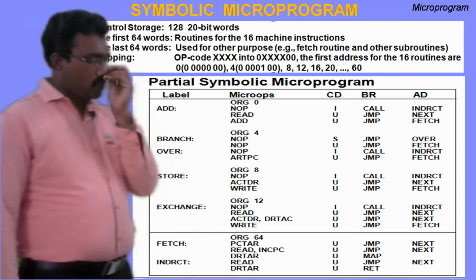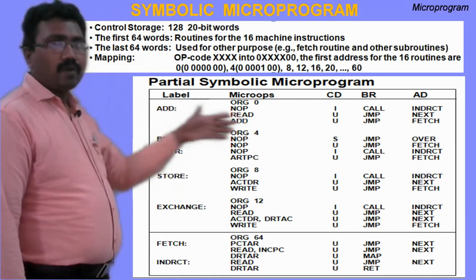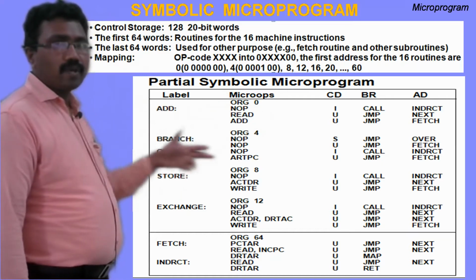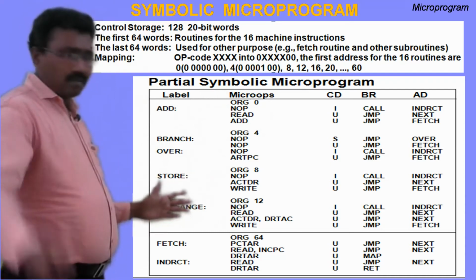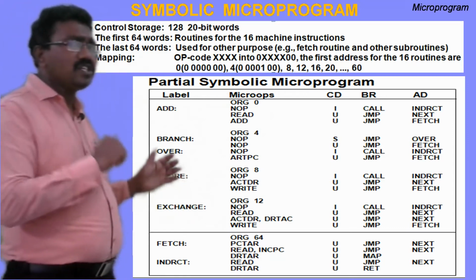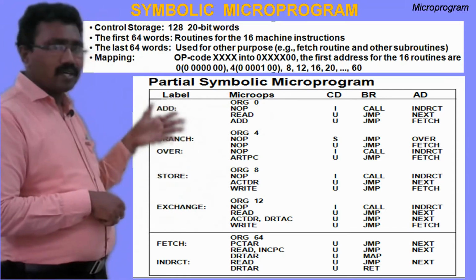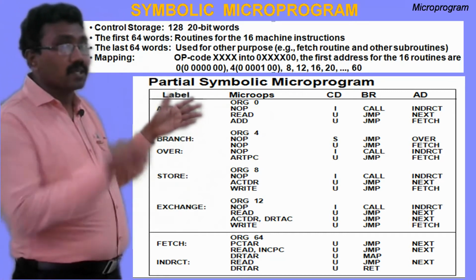Here, for example, this is the add microprogram, this is the branch microprogram, and this is the store microprogram. In previous slides, we have seen the sample instructions in this computer. Here we are discussing the corresponding microprograms to initiate the micro operations for each machine instruction.